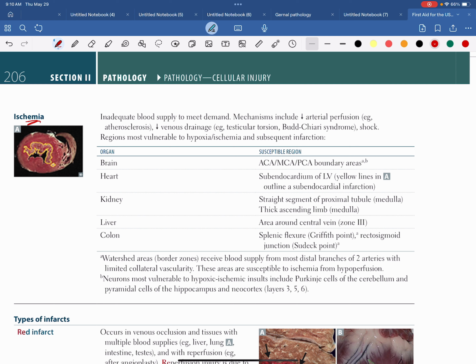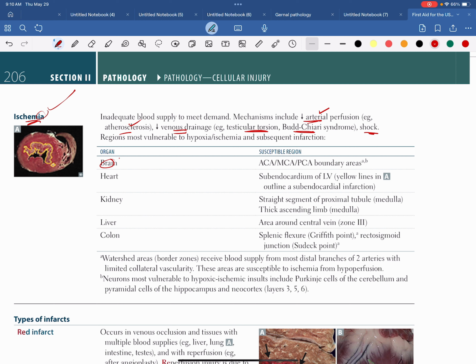Basically when you decrease the arterial perfusion, for example in atherosclerosis, or when you decrease the venous drainage, for example in testicular torsion and Budd-Chiari syndrome, and also in shock. In all these conditions your body will not get adequate oxygen and adequate blood, so your body will undergo ischemia. Then you have to remember which organs and regions in our body are more vulnerable to hypoxia and ischemia.